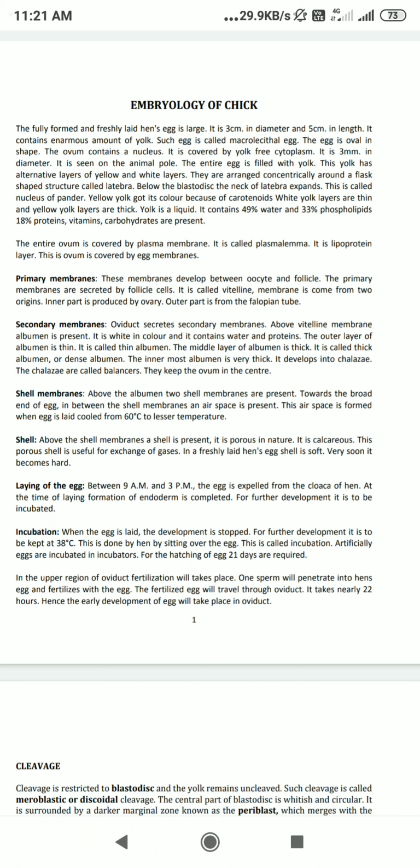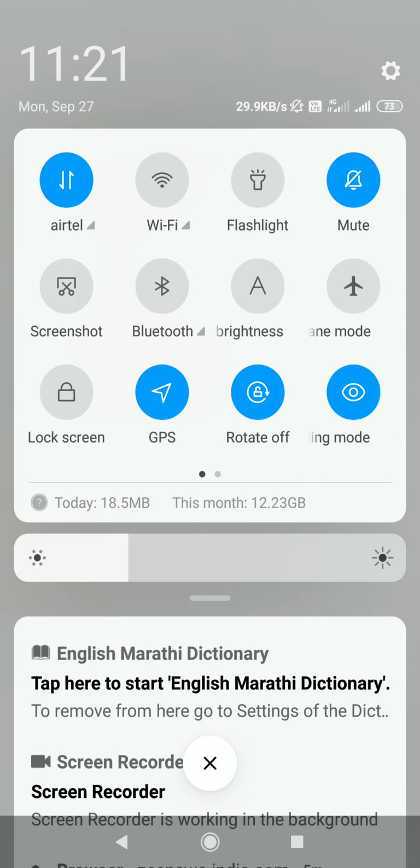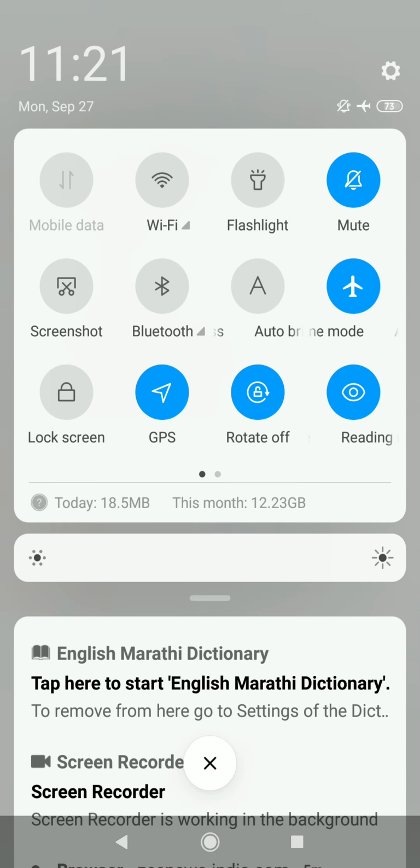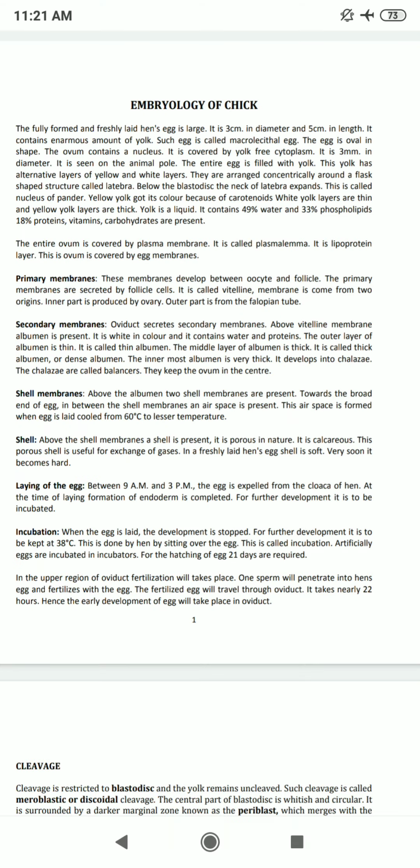Today we are going to deliver this lecture on the embryology of chick and the chick embryo. Basically there are three types of the chick embryos. The first one is the